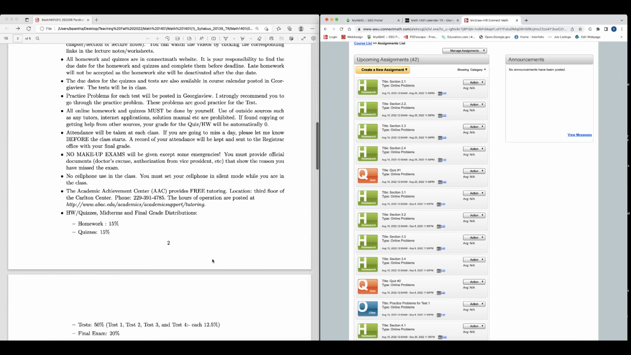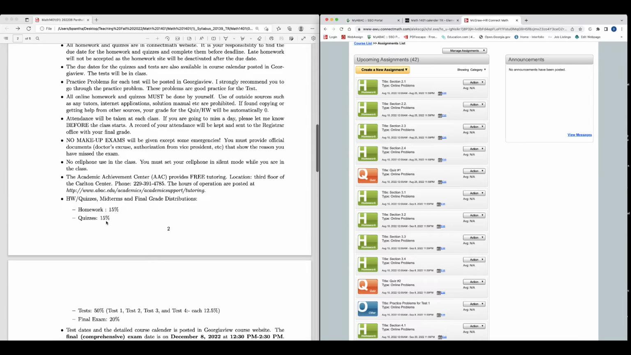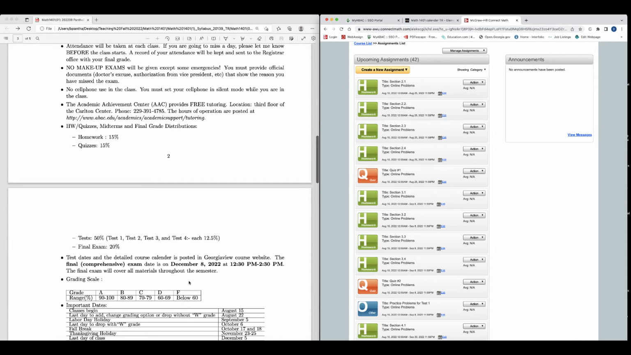Okay, this is the grade distribution. Homework is 15% of the total grade. Quiz is 15% of the total grade. Tests are 50% total. There are 4 tests, 12.5% each, and the final exam is 20% of the total grade.